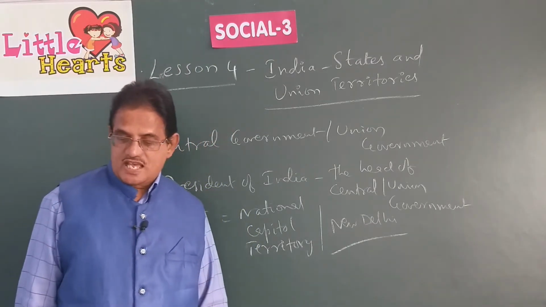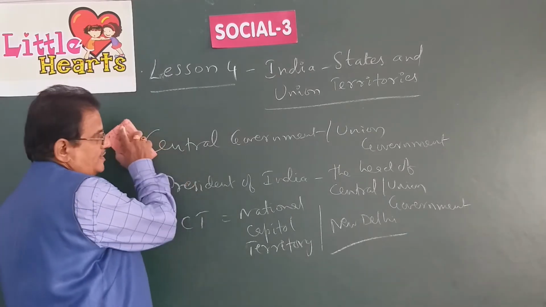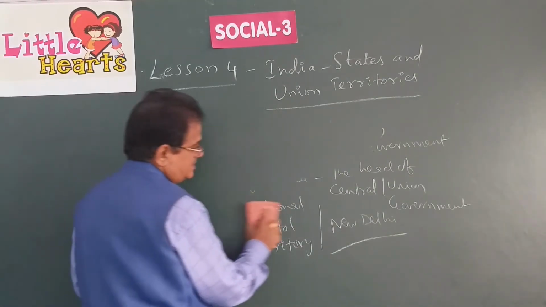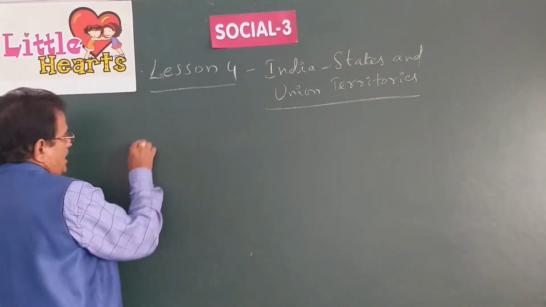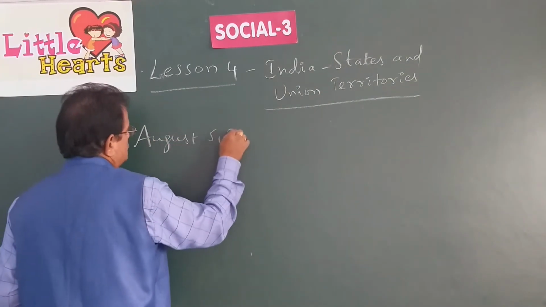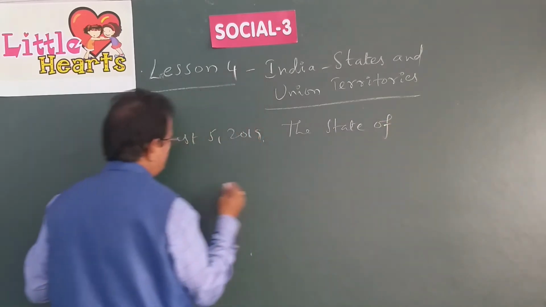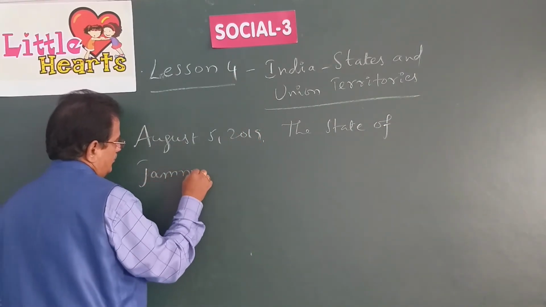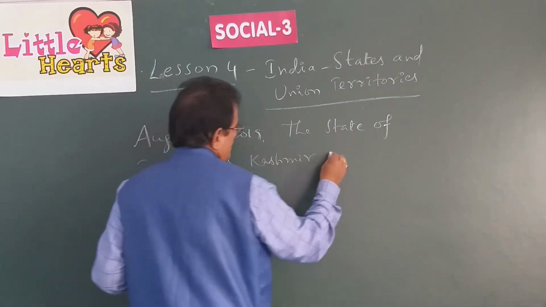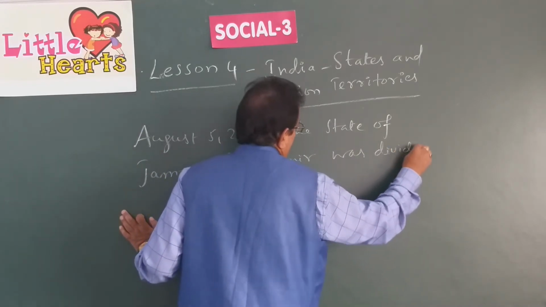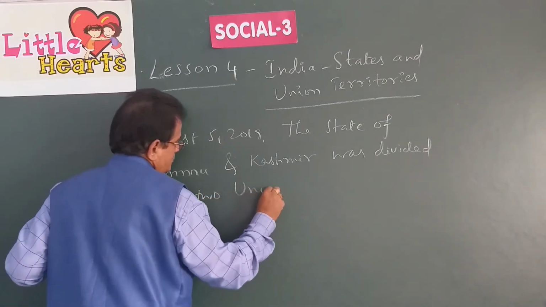See, the recent happening, just exactly 1 year back, on the 5th of August 2019, the state of Jammu and Kashmir was divided into 2 union territories.